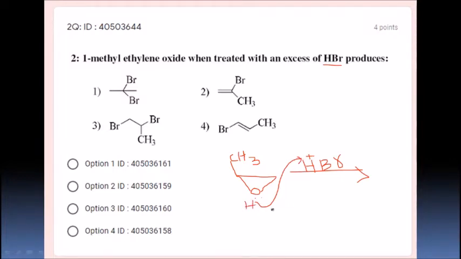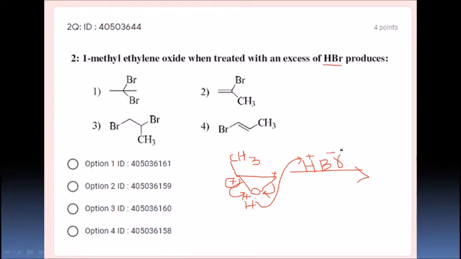Which side will it open? This is very important. Towards which side is it going to open? If the epoxide opens towards this side, it is going to form a positive charge at this carbon. This is a secondary carbon. If it opens towards the other side, it forms a positive charge at this carbon, which is a primary carbon. We know that a secondary carbocation is more stable than a primary carbocation. That means the intermediate is going to form a secondary carbocation.